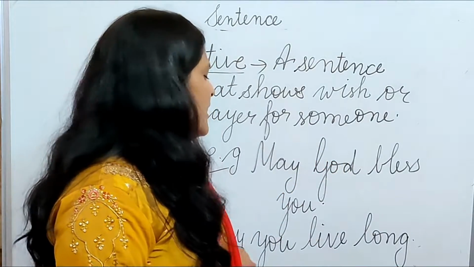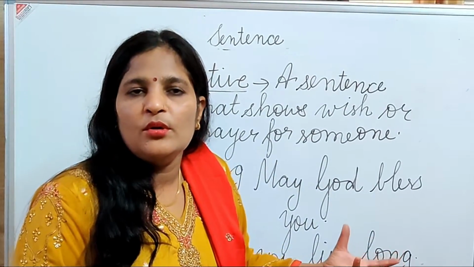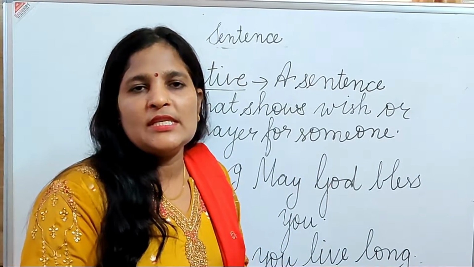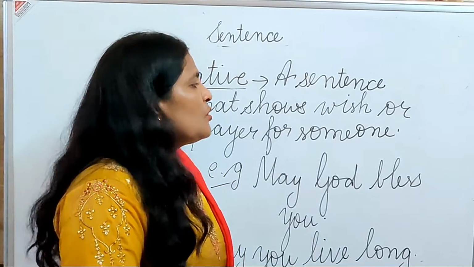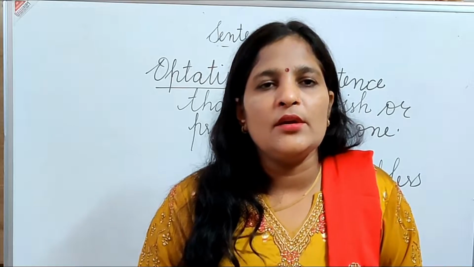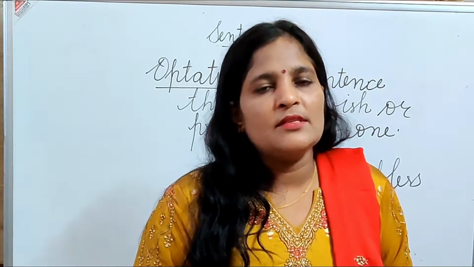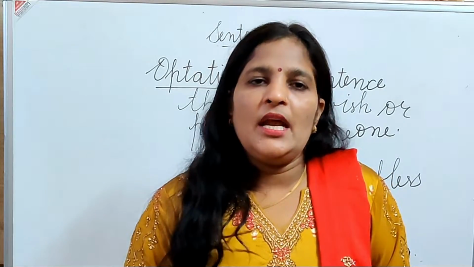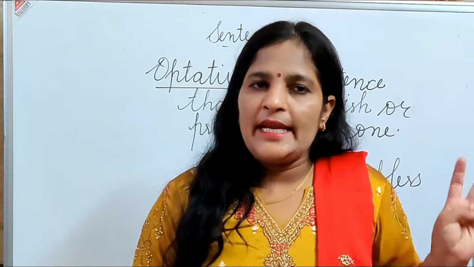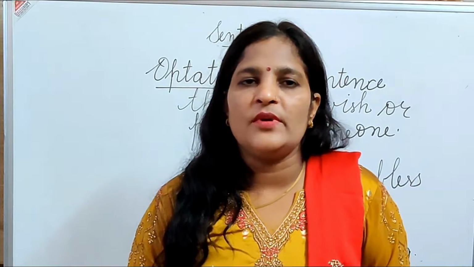In the next sentence, may you live long. I am wishing for you that you may live long. So this is an optative sentence. Today we have discussed sentences, beta. I think it is clear to you. What is a sentence? A sentence is a group of words that gives us a complete meaning. There are 5 kinds of sentences in English: statement, interrogative, imperative, exclamatory and the last one is optative.